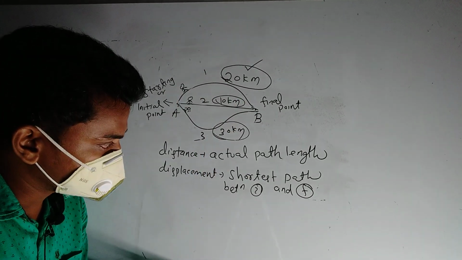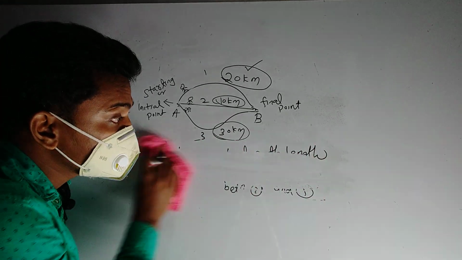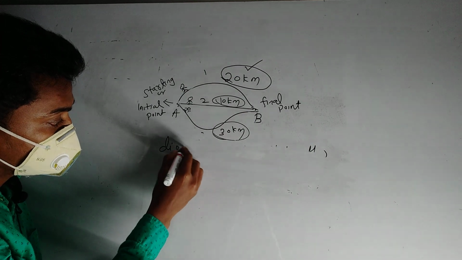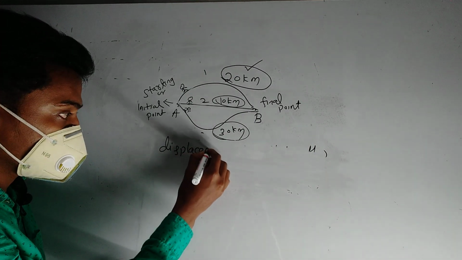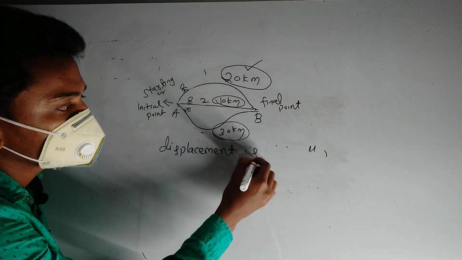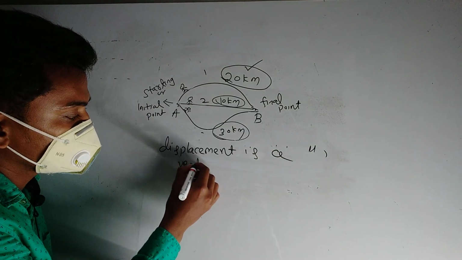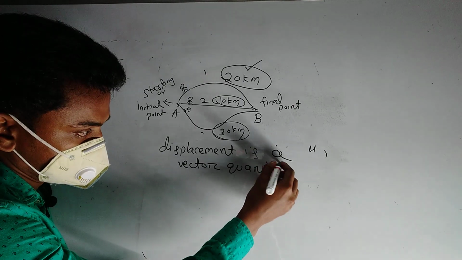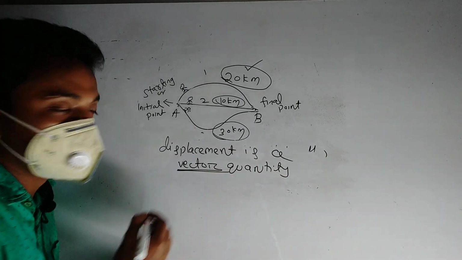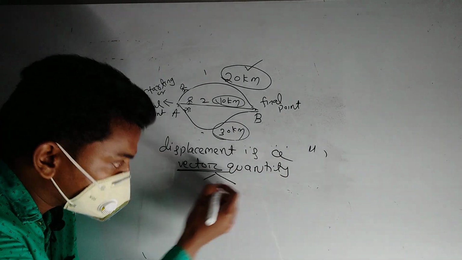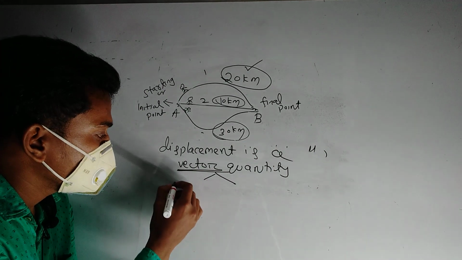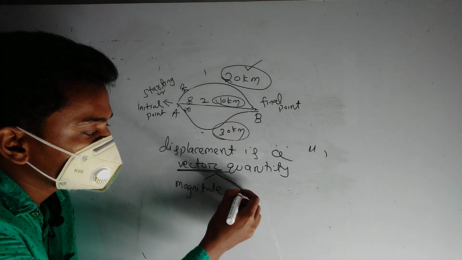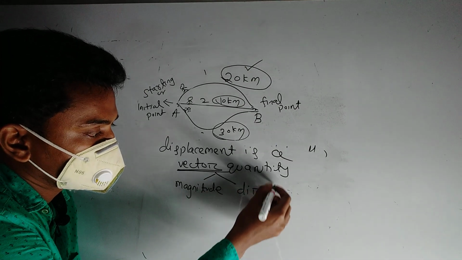Distance is the actual path, and displacement is a vector quantity. Vector quantity means a physical quantity which has magnitude and direction.